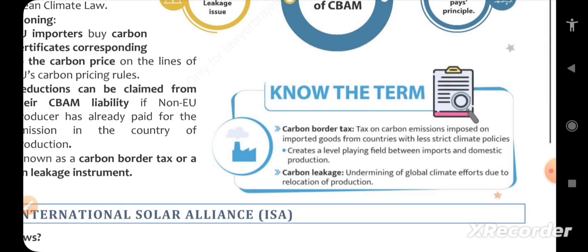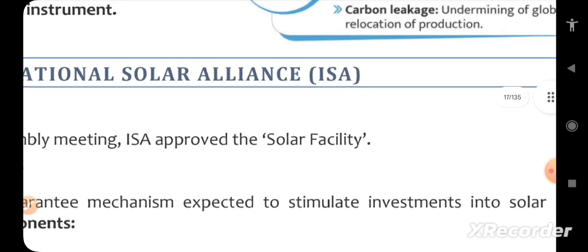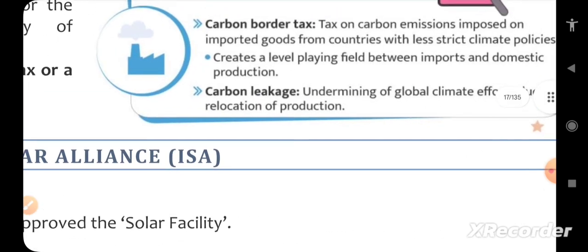Carbon border tax, the term itself is self-explanatory: a tax on carbon emissions imposed on imported goods from countries with less strict climate policies. Carbon leakage is the undermining of global climate efforts due to relocation of production. That is called carbon leakage. The word leakage might mislead you, but it is all about relocation of production.